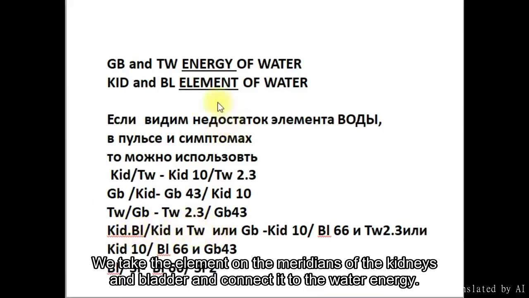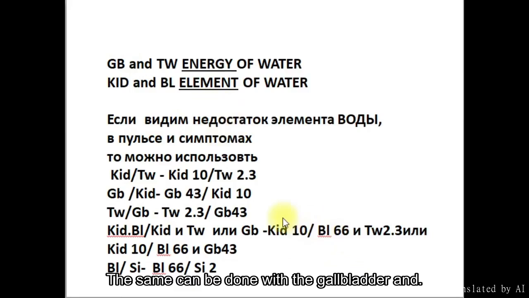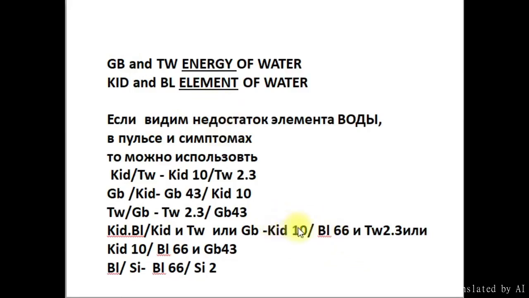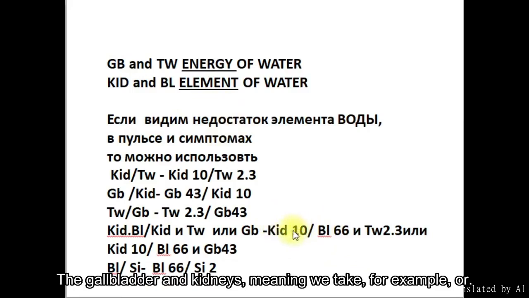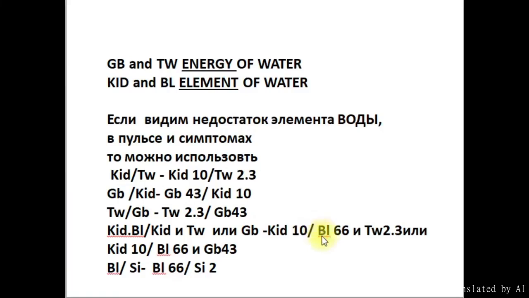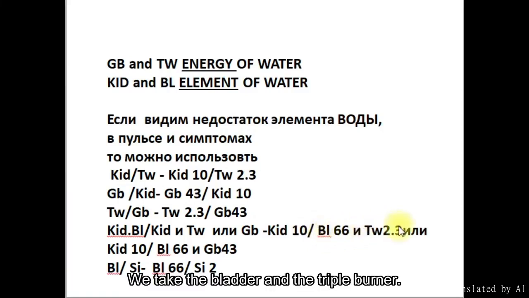The same can be done with the gallbladder and kidneys, or we take the bladder and the triple burner.